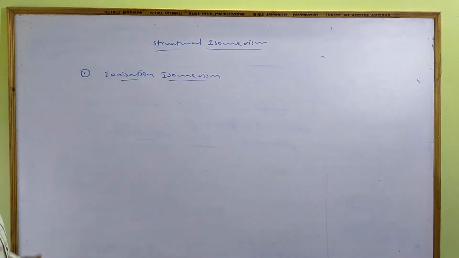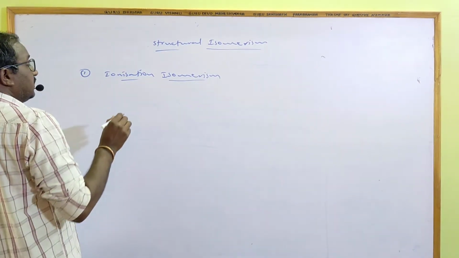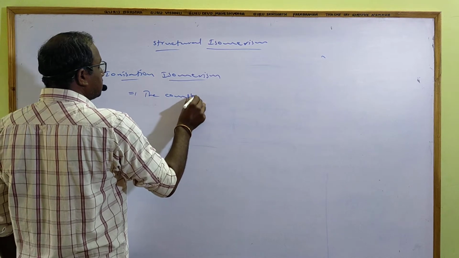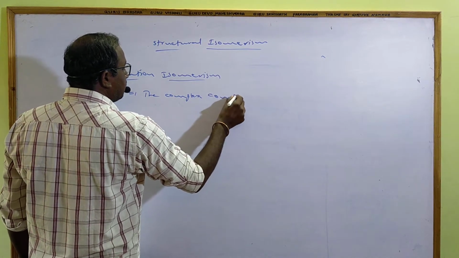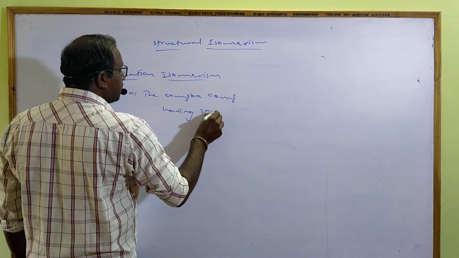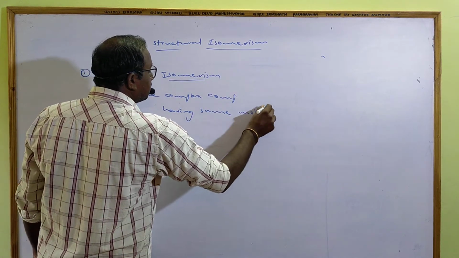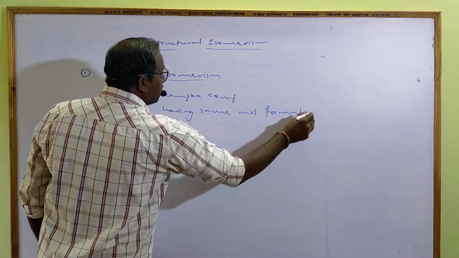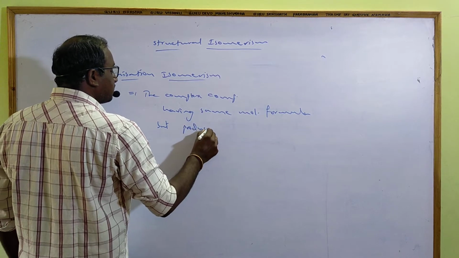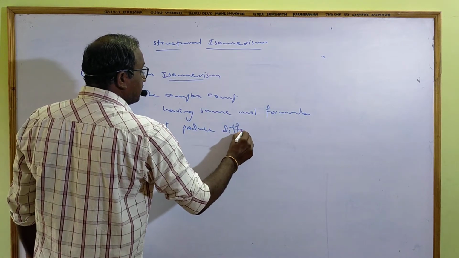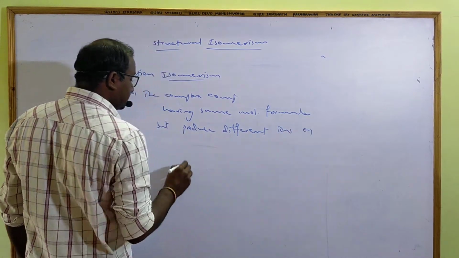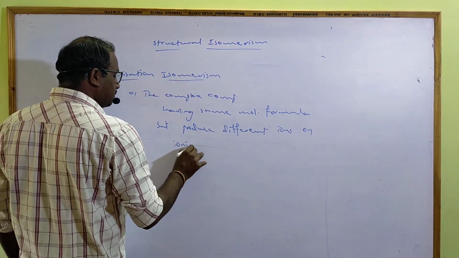What is the meaning of ionization isomerism? Complex compounds having the same molecular formula but producing different ions on ionization or dissociation.